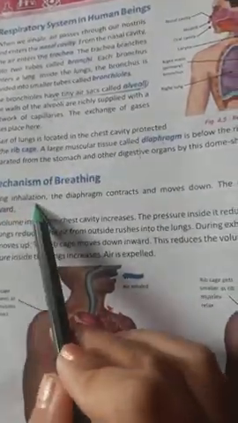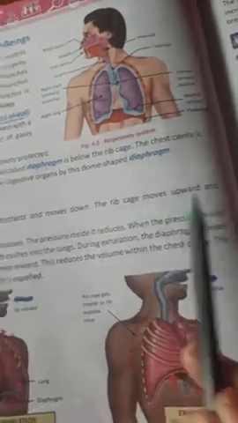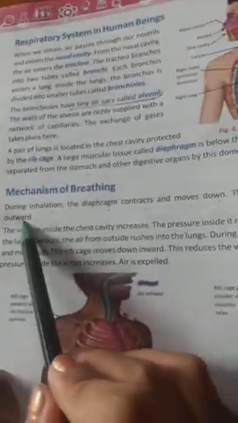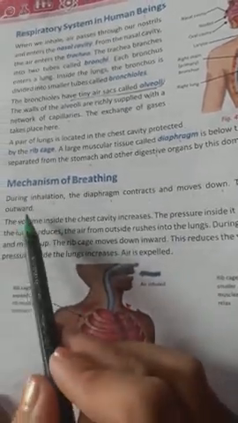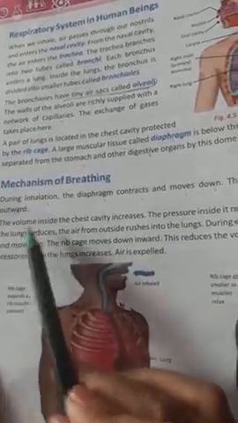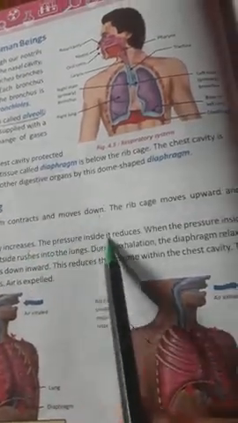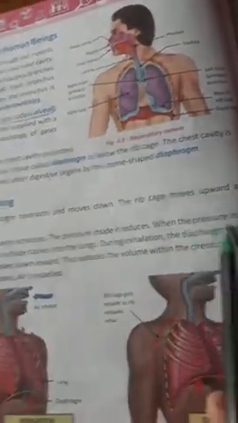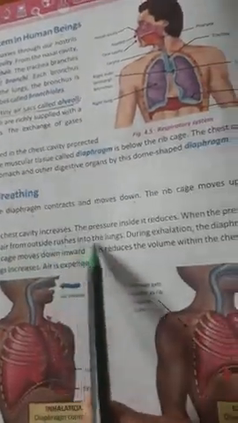Now, the mechanism of breathing. During inhalation, the diaphragm contracts and moves down. The rib cage moves upward and outward. The volume inside the chest cavity increases and the pressure inside it reduces. When the pressure inside the lungs reduces, the air from outside rushes into the lungs.